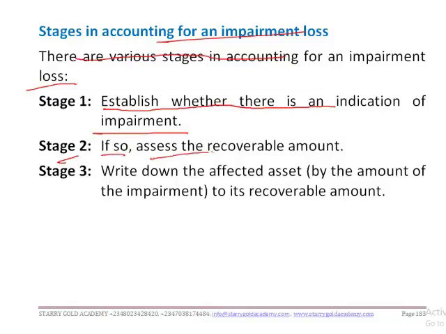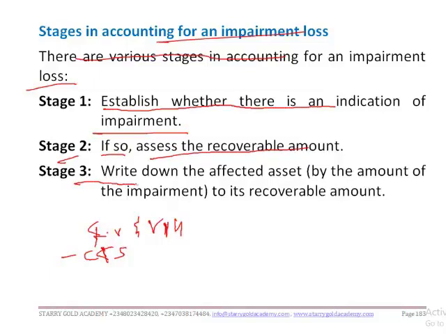So stage 2 is that once an impairment has been noticed or there is an indication of impairment, then you should assess the recoverable amount. How do we assess the recoverable amount? We just take the higher of the fair value less cost to sell and the value in use. Are we together?